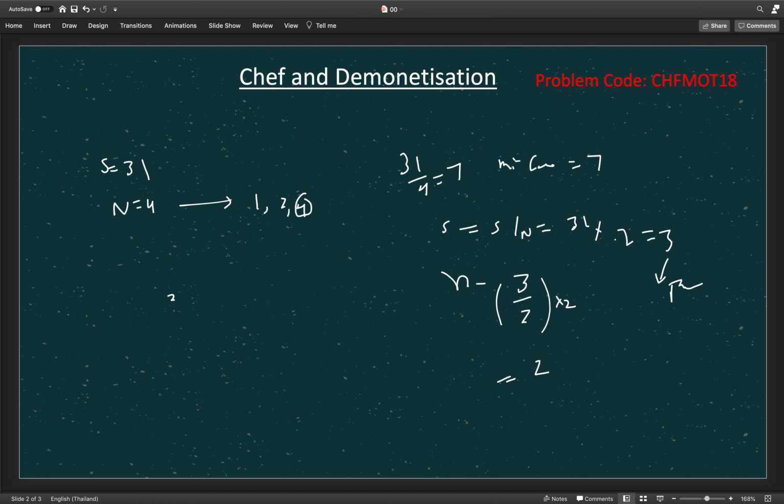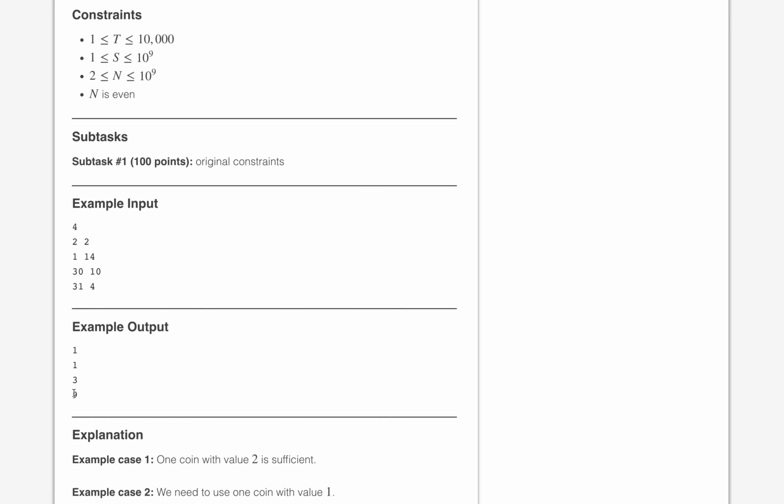When s is 3 and n is 2, we again choose one coin of 2, so min coins becomes 7 plus 1, which is 8. Now s will become 1. Once s becomes 1, we have only one choice, the coin with denomination 1, so this counts one more. So in total, 9 minimum coins: in 9 coins we can change 31 with n as 4. The answer is also 9. This is a very simple problem.